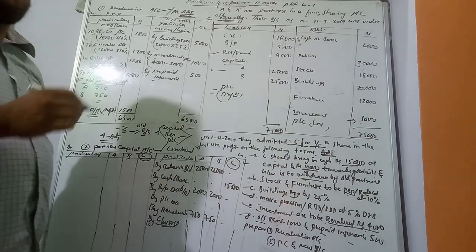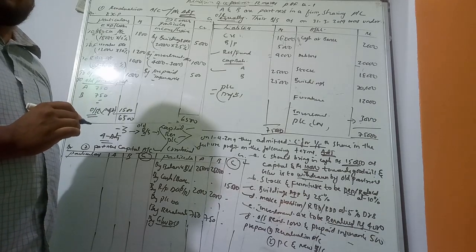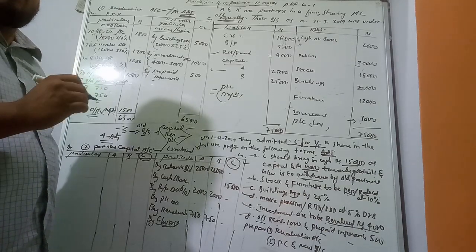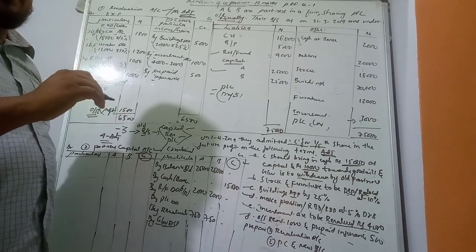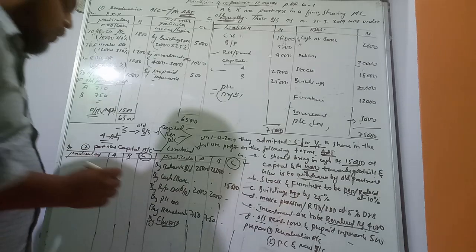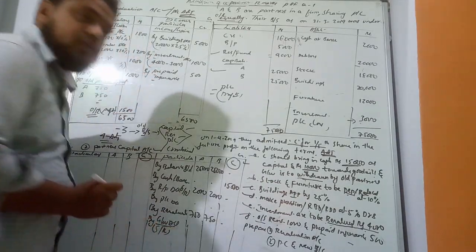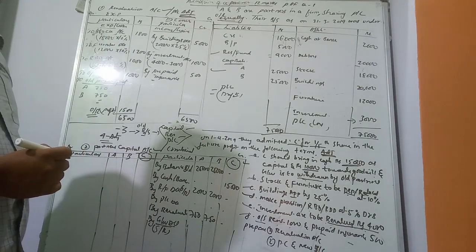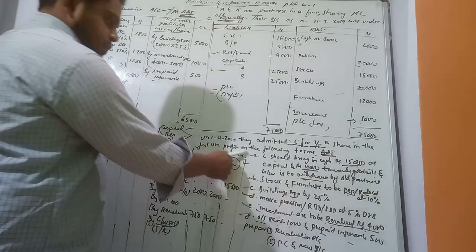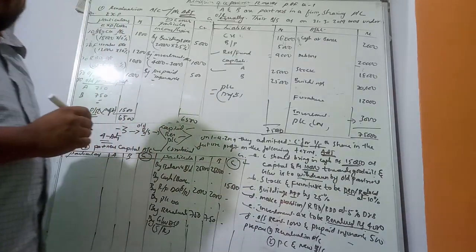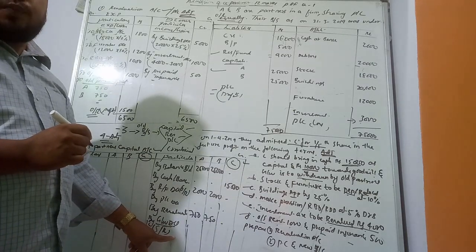Case 2: goodwill brought and withdrawn by the old partners in the form of cash. That goodwill not withdrawn means it is retained in the business. Now, the goodwill amount we always have to share in the sacrifice ratio. Where do we get the sacrifice ratio? In the adjustments.